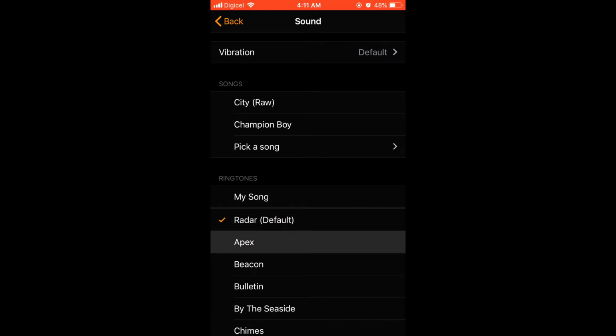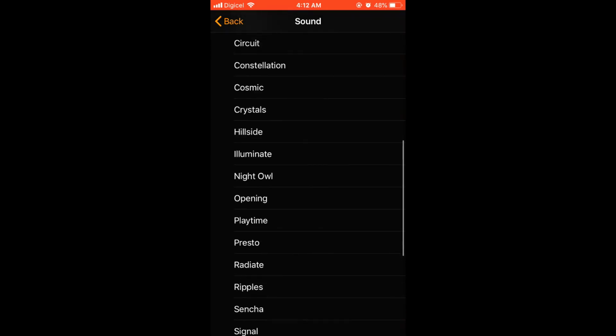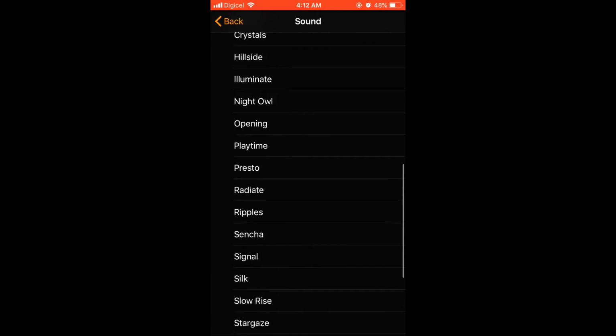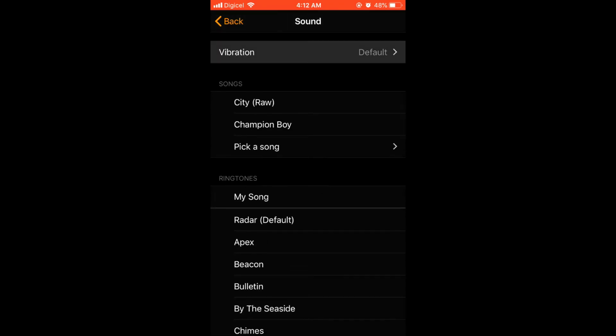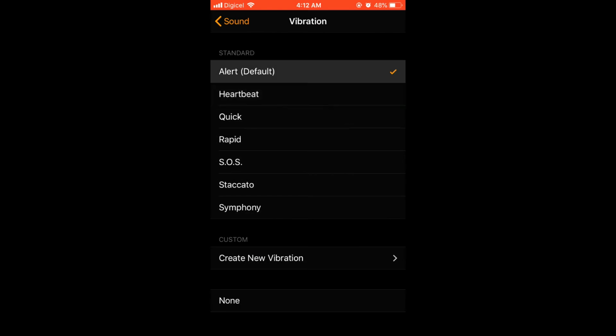There you see you can select different sounds, but we'll go straight down to the bottom and then click on none. And then you can select the type of vibration that you like, a heartbeat, quick, or anything. And that's it. And then you click on save.